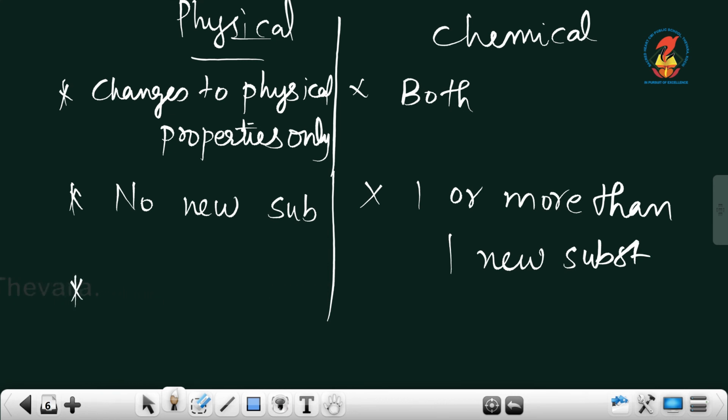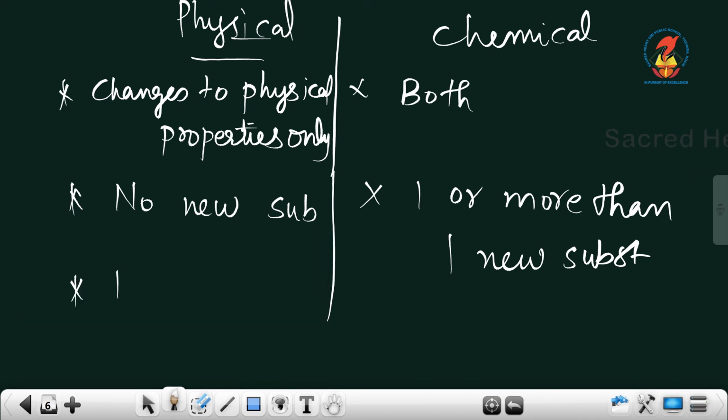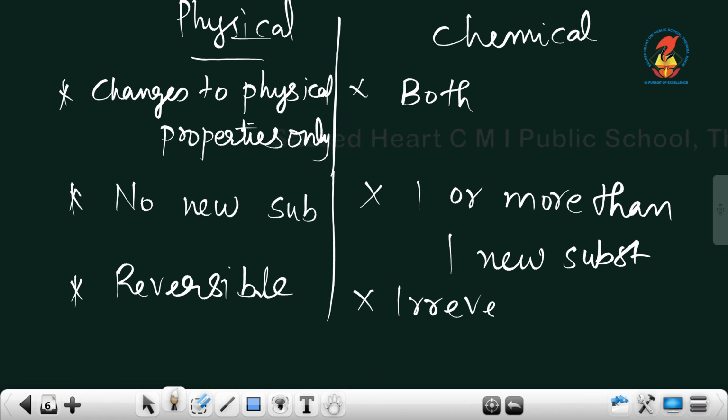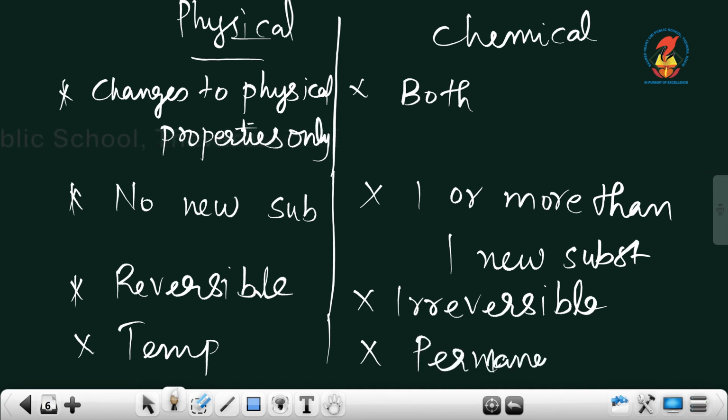Okay, then we can say that physical changes are reversible, whereas chemical changes are irreversible. And physical changes are temporary, whereas chemical changes are permanent. So, these are the differences between physical and chemical changes which we are getting as a conclusion from this chapter.